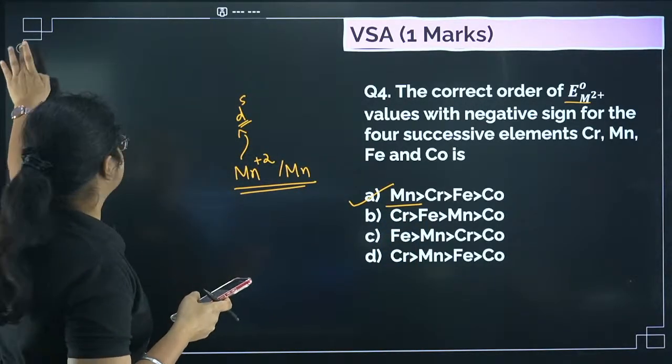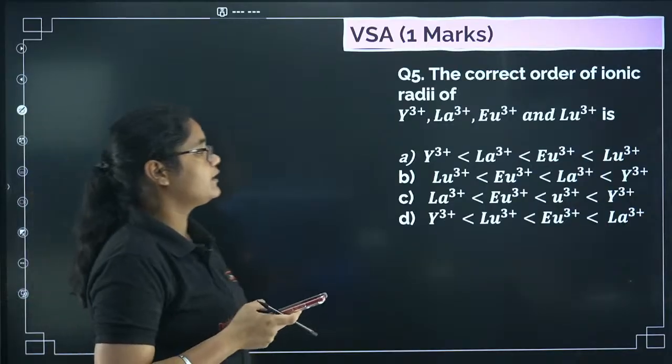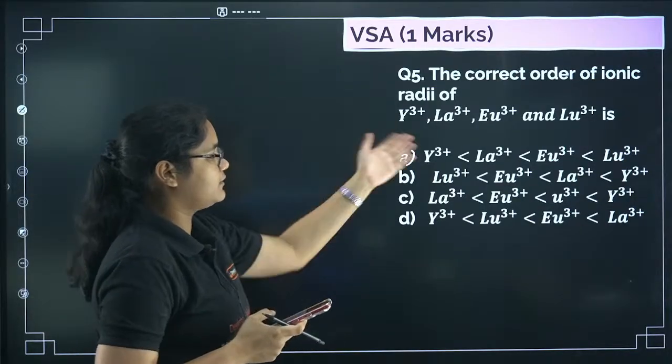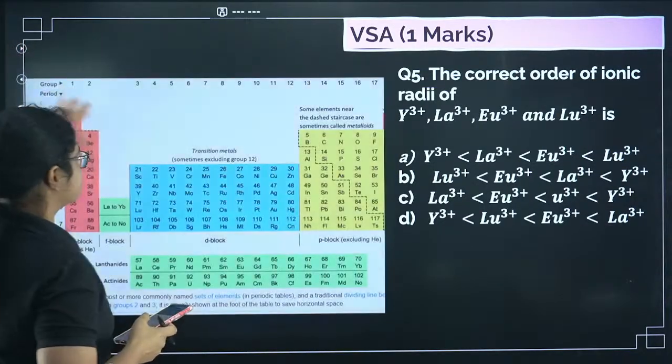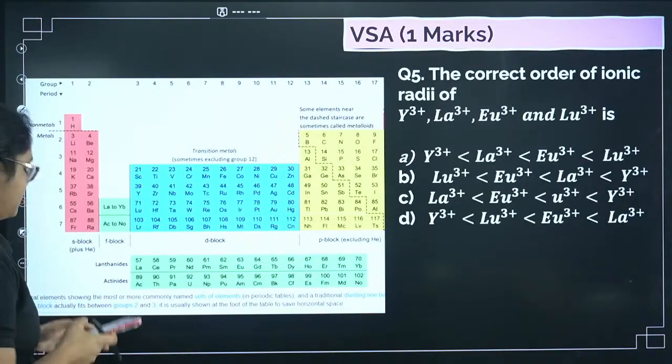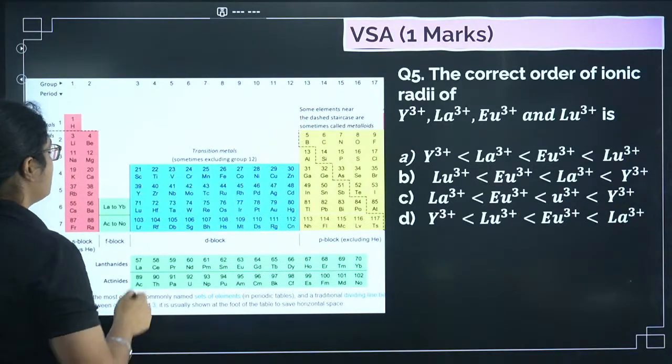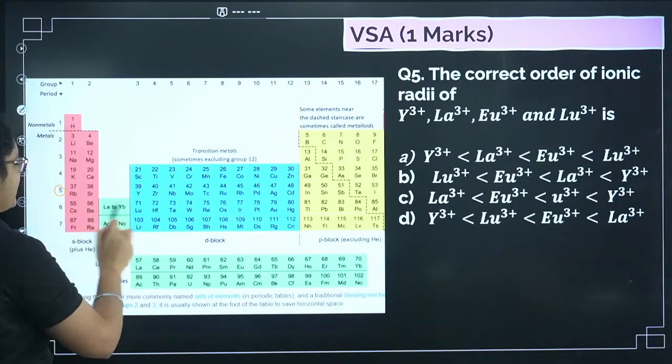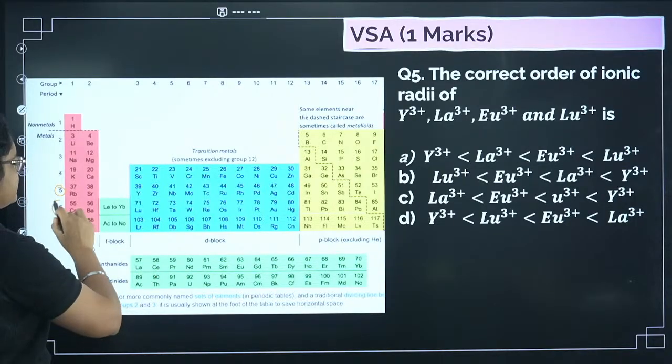Okay. Next we have question number 4, the correct order of ionic radius of the given compounds. So if you can just see the periodic table here, yttrium is in the 5th period, and in the 6th period we have all these other elements.